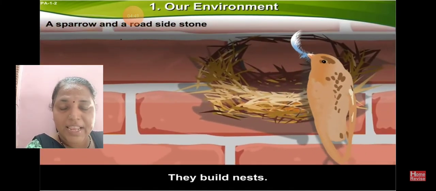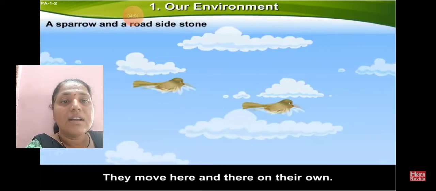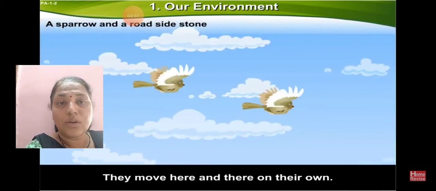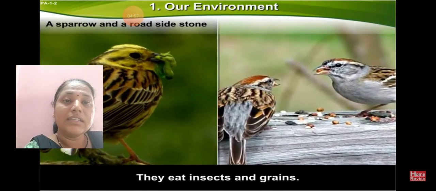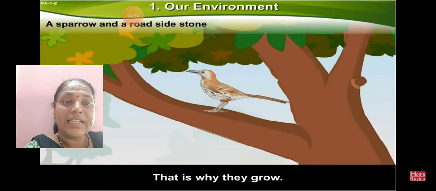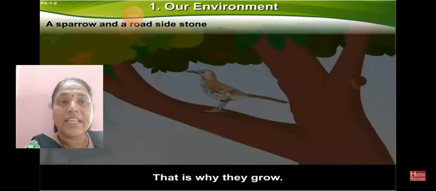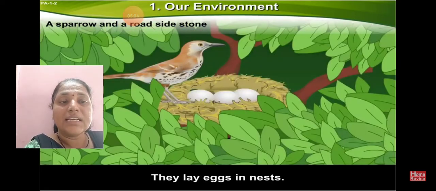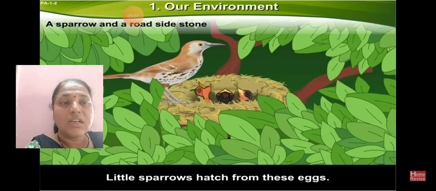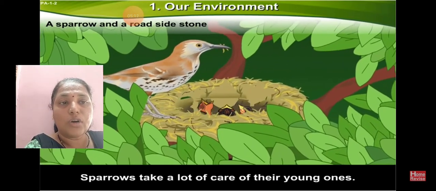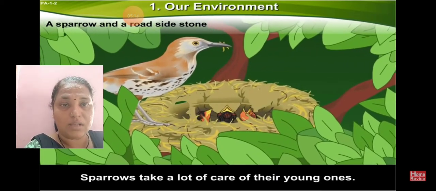They build a nest. They move here and there on their own. They lay their eggs in the nest. They eat insects. That is why they can grow. After hatching, their little chicks come out from these eggs. Sparrows take a lot of care of their young ones.